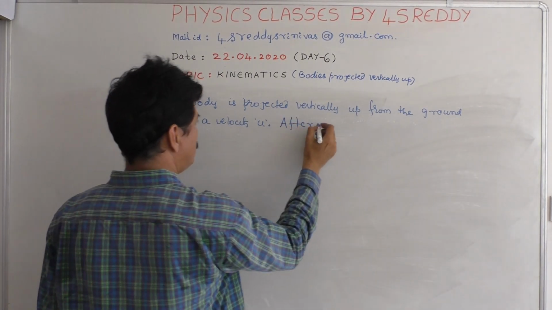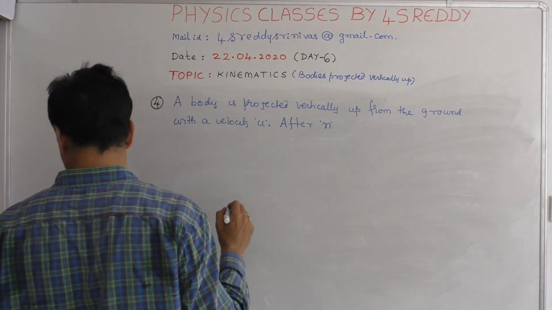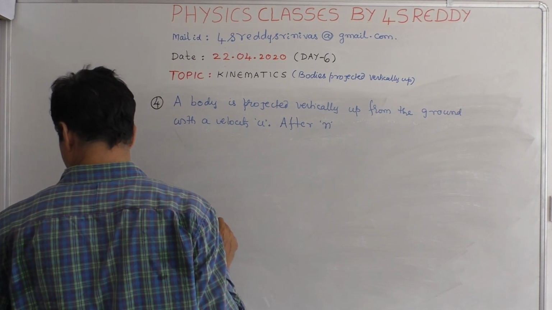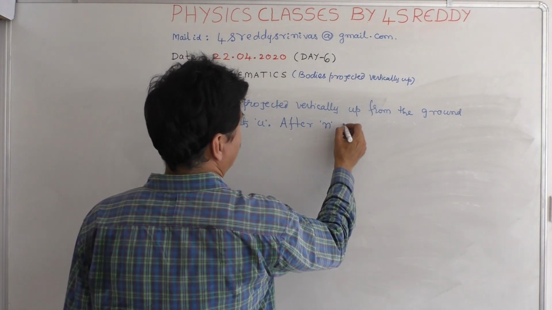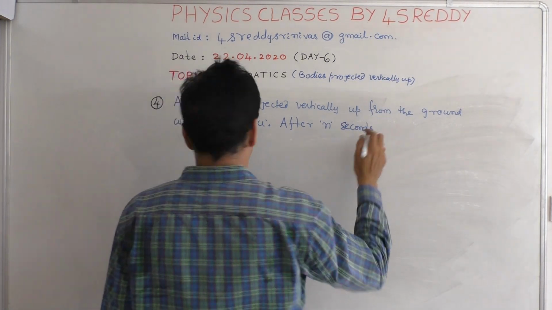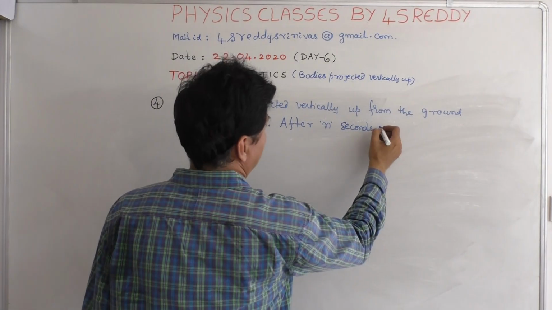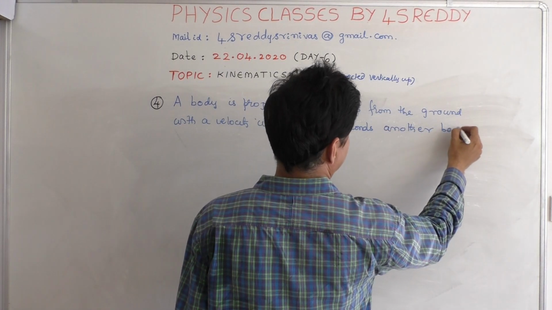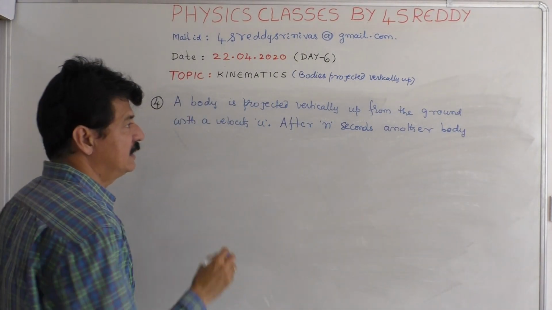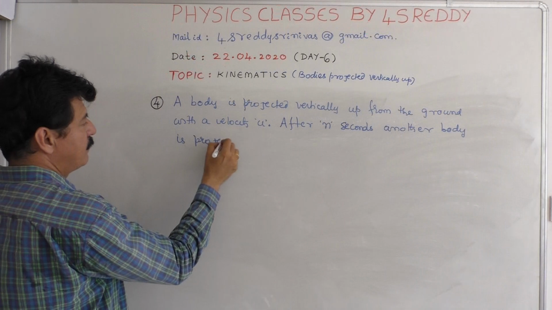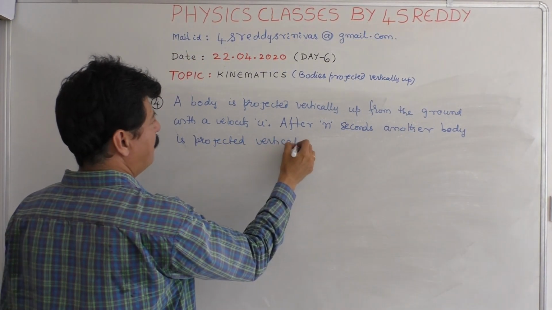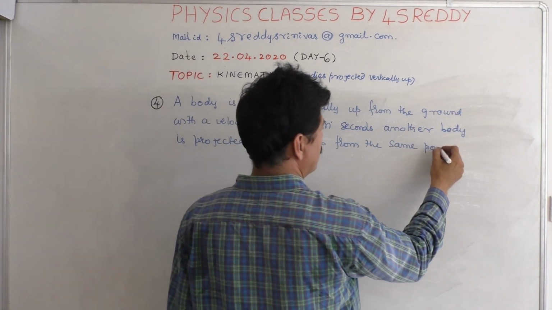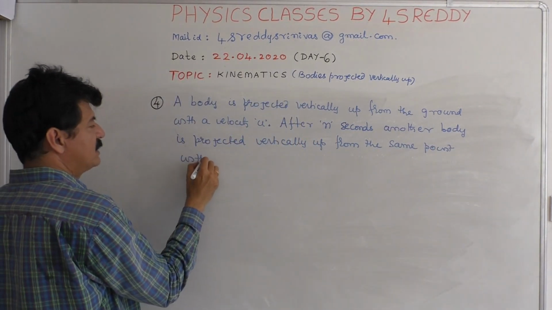After n seconds, another body is projected vertically up from the same point with the same velocity.